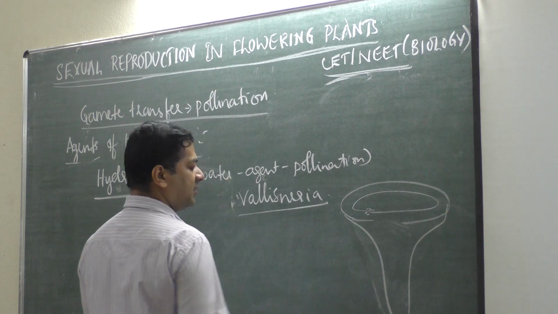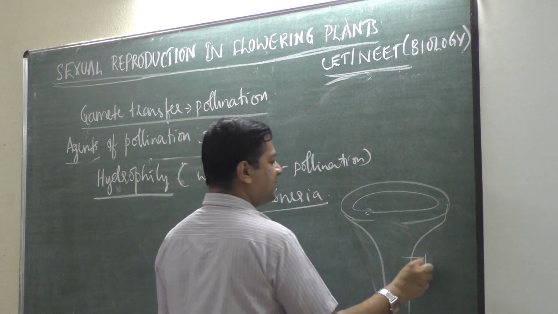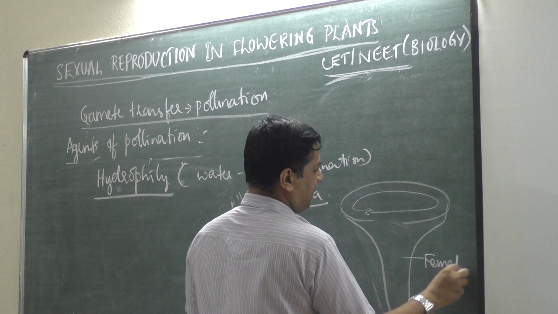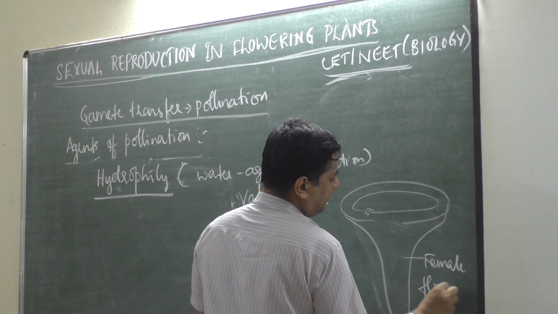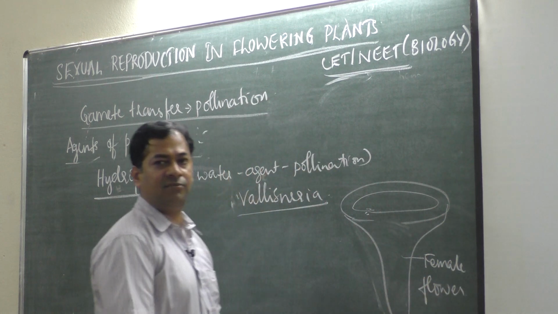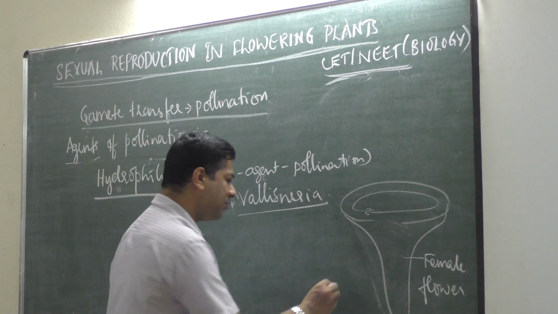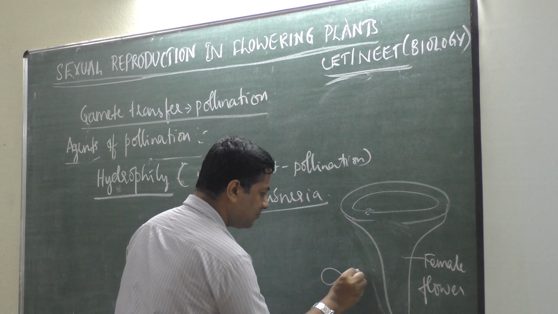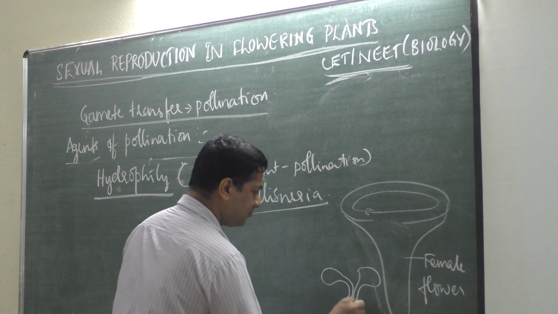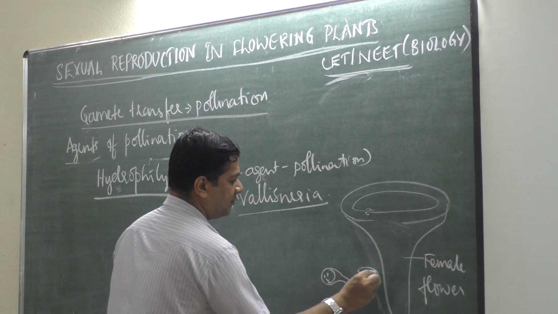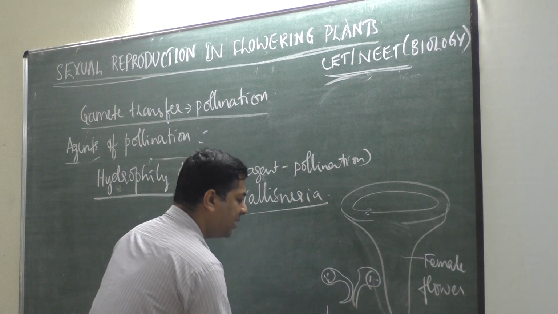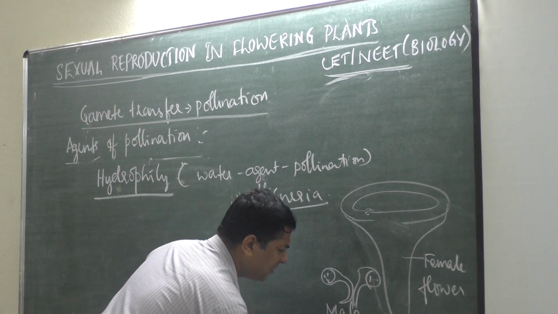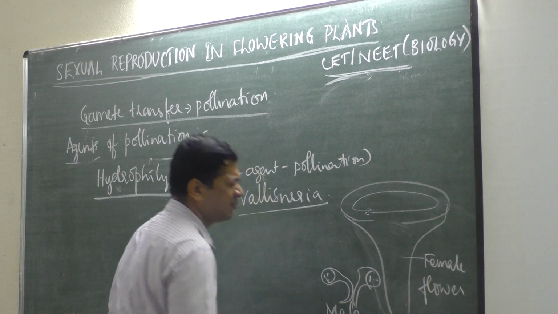Huge flower is there. This huge flower is a female flower. Okay, female flower. Male flowers will be there. Male flowers are very small, like this. These are male flowers. Female flower is bigger and male flower is smaller.